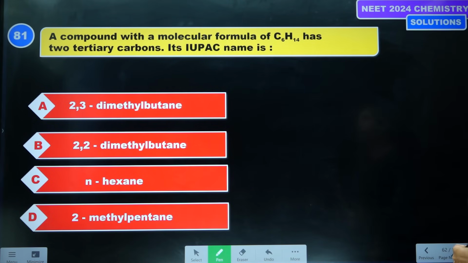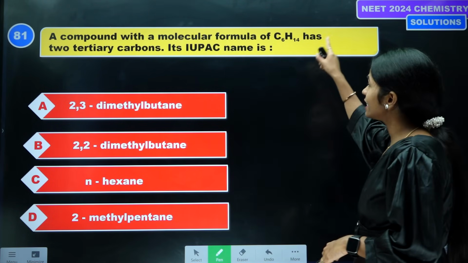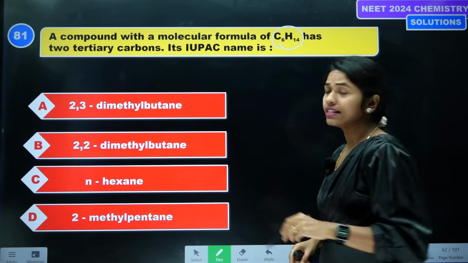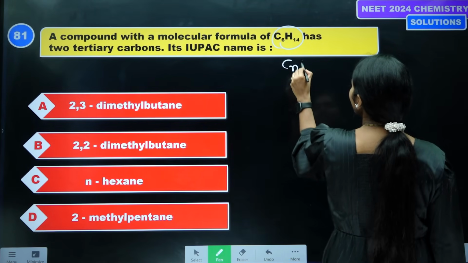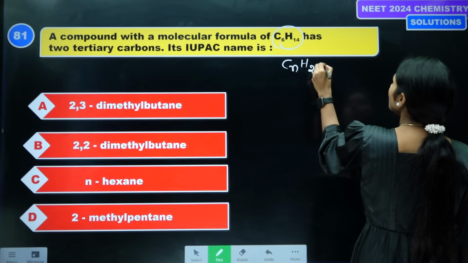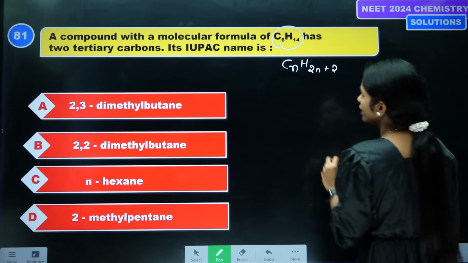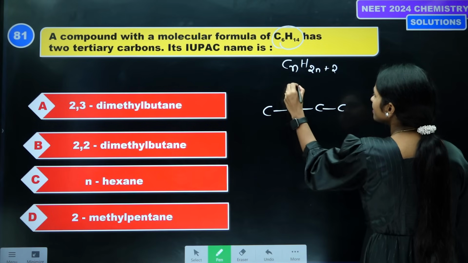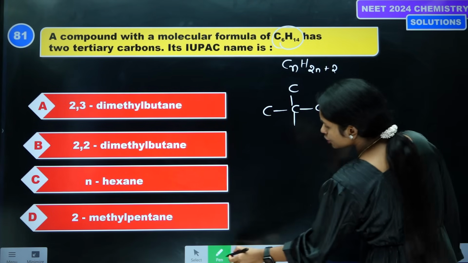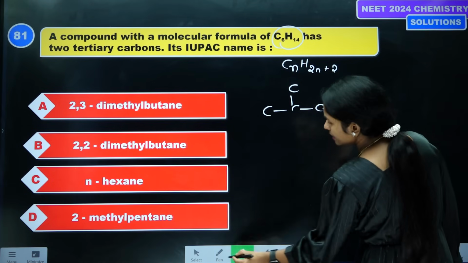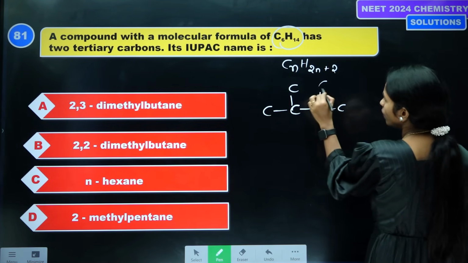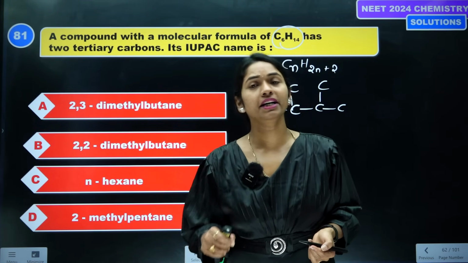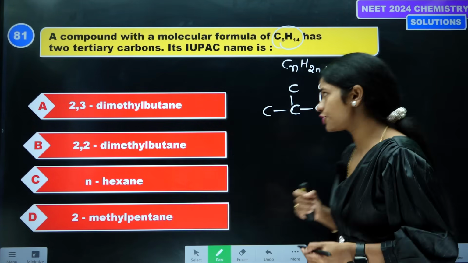A compound with a molecular formula of C6H14, which indicates that it is an alkane. It is satisfying the formula CnH2n plus 2. So let's see, it is having two tertiary carbons, they were telling. See, this is one tertiary carbon, this is one tertiary carbon. What do you mean by tertiary carbon? A carbon which is surrounded by three different carbons is called a tertiary carbon.